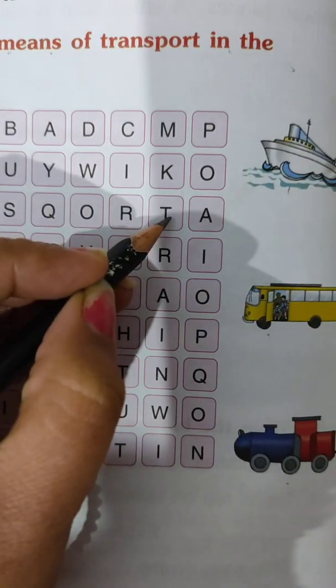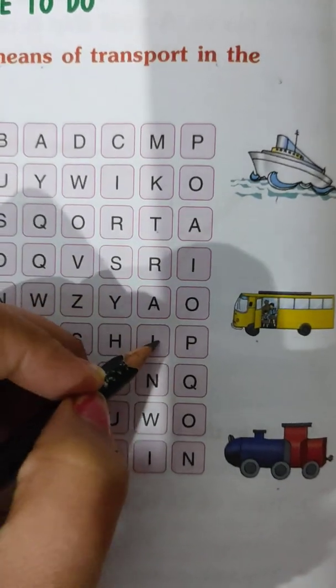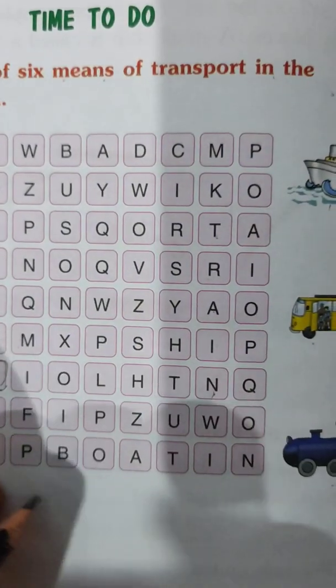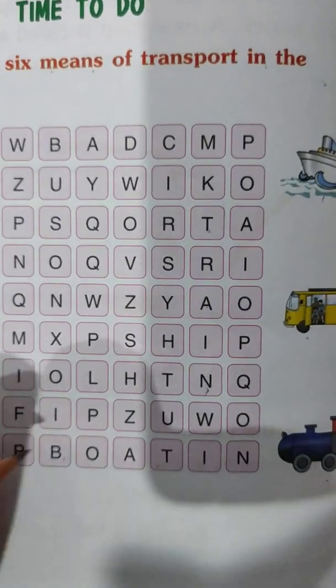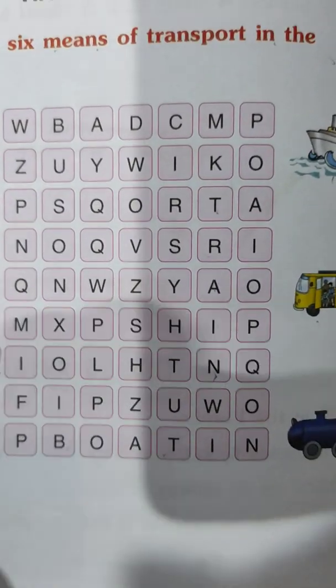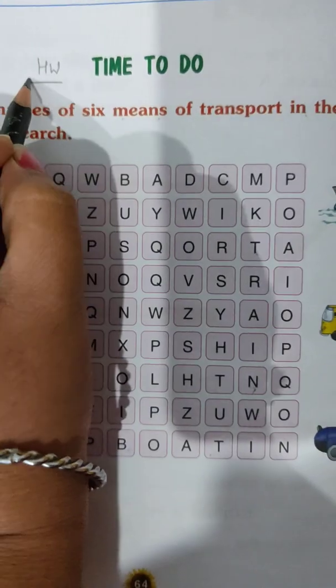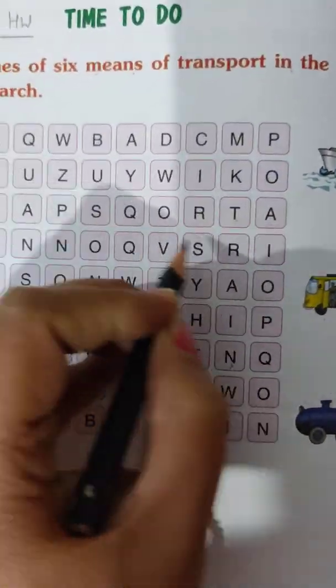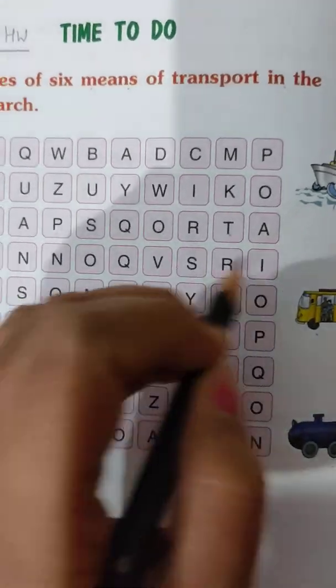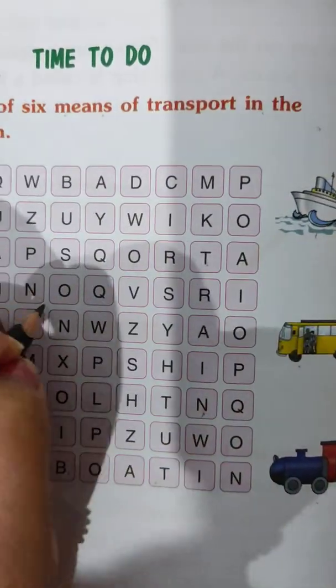Here you could see T-R-A-I-N. Train is there. Like this, boat is there. You will circle it. You will do this on your own. By seeing the picture, you have to learn the spellings and find them in this grid. Have you understood, my dear children?